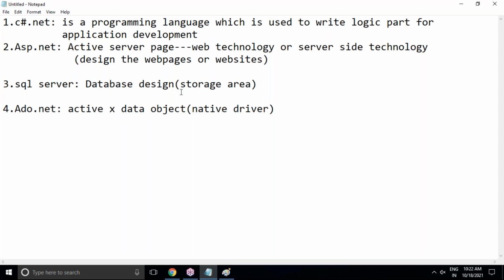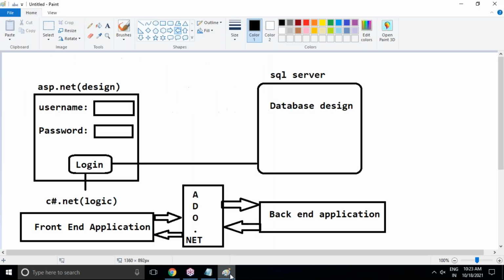So what subjects are there in .NET? .NET is not only one thing, it's a combination of things. As I said, programming languages are there, web technologies, servers, SQL Server is required, ADO.NET, the native driver, is required, and different services also. Okay, so this is the package course. In this package, I'm going to cover all these things.